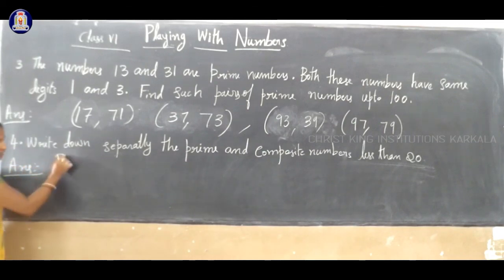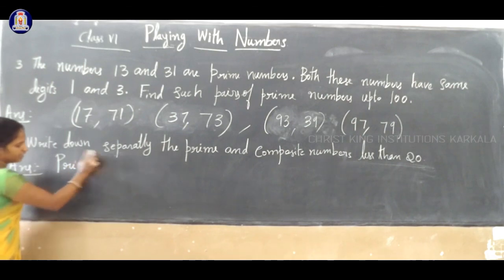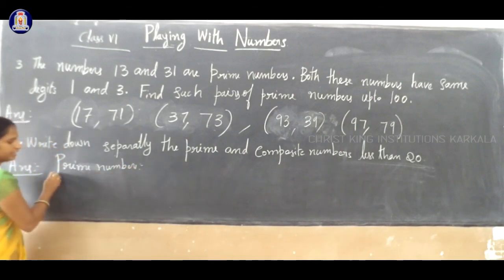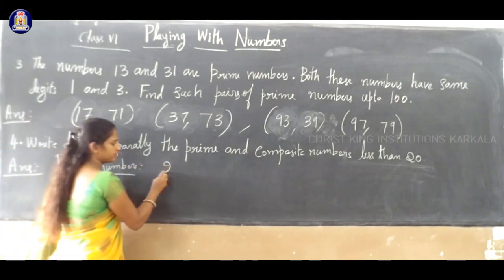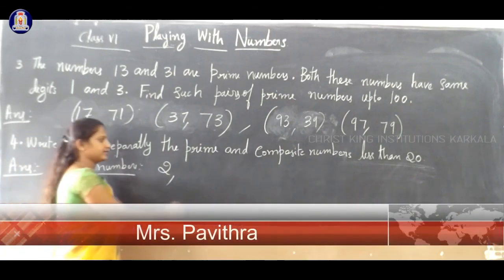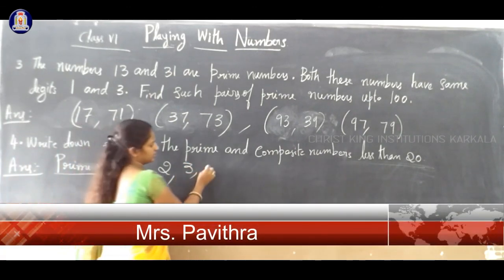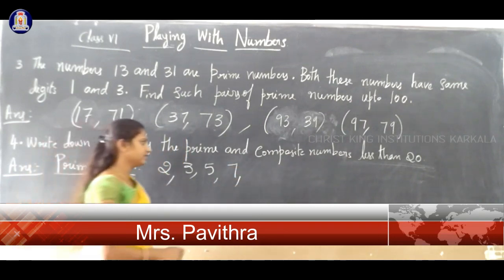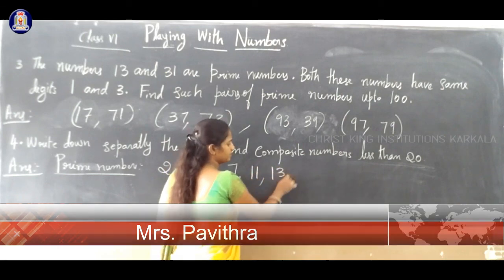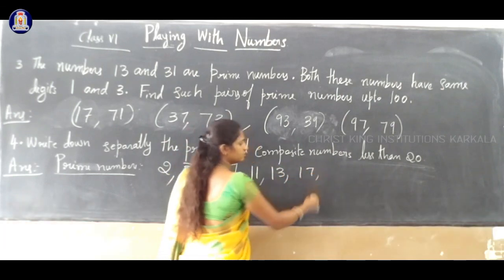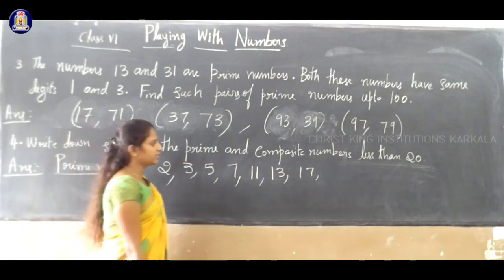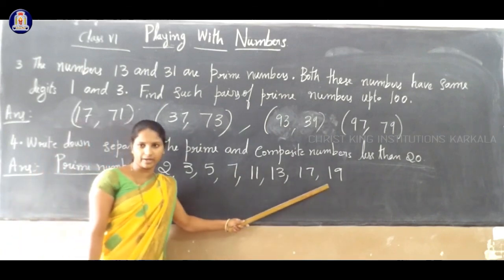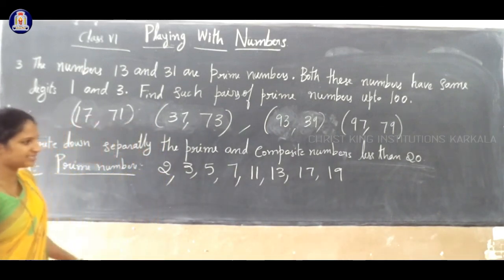So first we will write the prime numbers less than 20. The first prime number is 2. 2 is a prime number. Next 3 is prime. Next 5 is prime. 7, 9 is not prime. Next 11, 13, next 17. Next 19, yes, 19 is also a prime number. 20 is not a prime, 20 is a composite number. Only less than 20 you write.